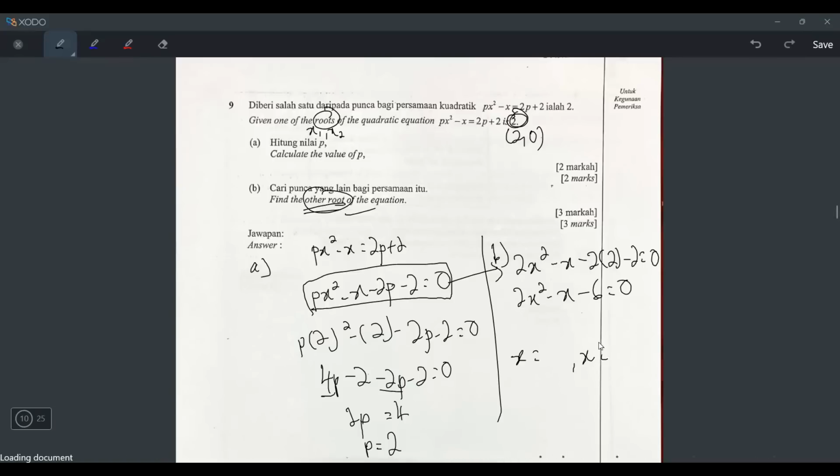Let's press mode EQN degree 2. So the A is 2, the B is negative 1, the C is negative 6. I hope you know how to press. The x1 is 2, and then negative 3 over 2. So my calculator gives me the first answer 2, and this one negative 3 over 2.